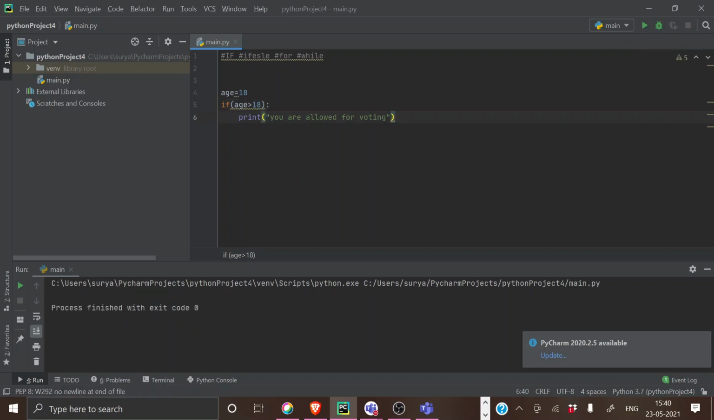So here we are not getting any output, right? So shall I make a statement for if you are not allowed for voting? To use that, I have to use something called else.